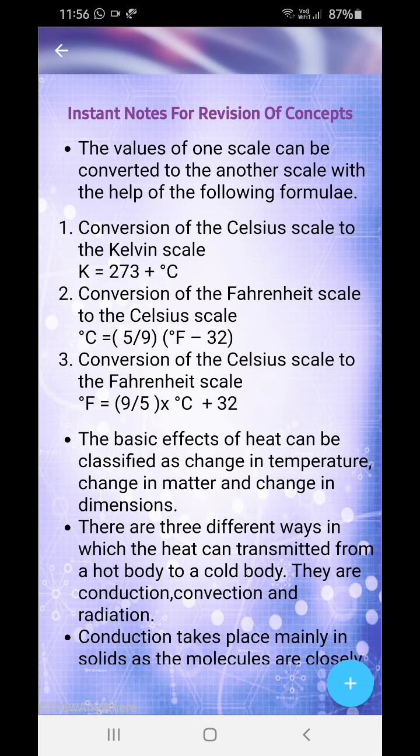Now the values of one scale can be converted to another scale with the help of the following formula. So you can have conversions. Okay. Now I'll write the formula in simpler form. First you see, Kelvin is equal to 273 plus degree Celsius, the temperature you have been given in degree Celsius. The conversion of Fahrenheit scale to Celsius scale is C is equal to